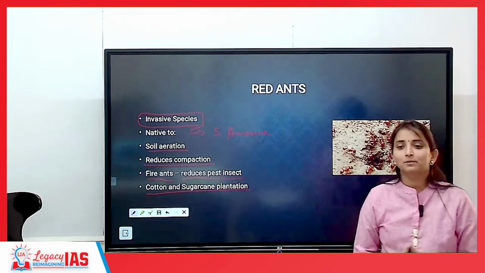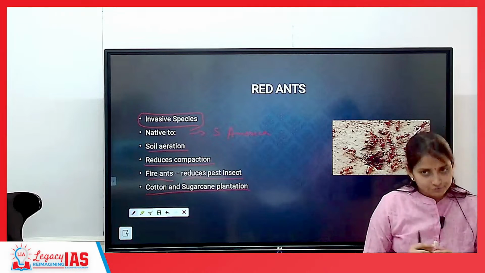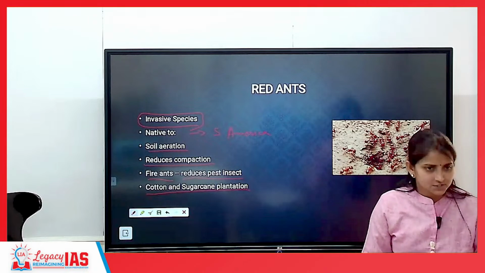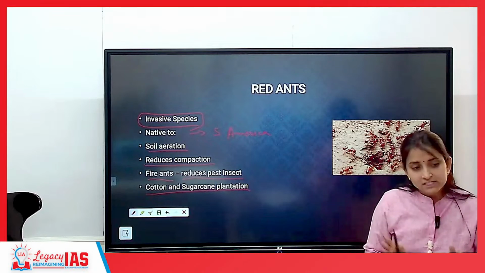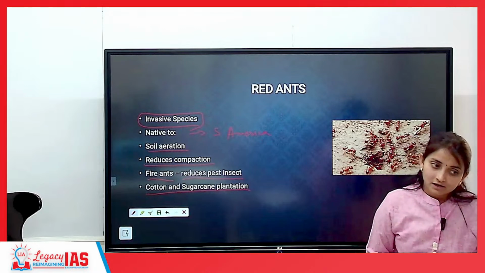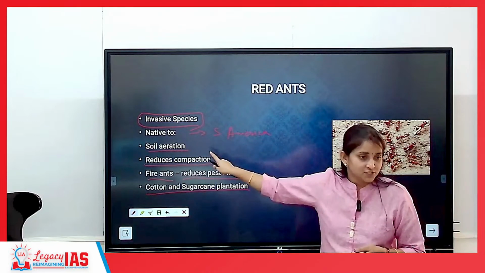That is what the problem is. See, if I give you an option: deforestation is good for real estate, industries, metro transport. So is deforestation good? No. Why? Because it is removing all other species.